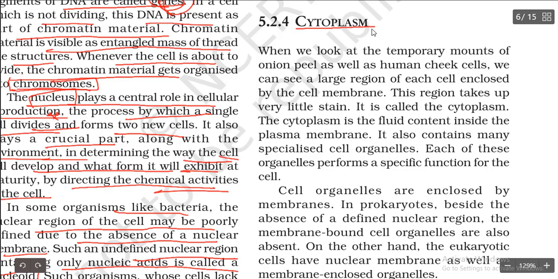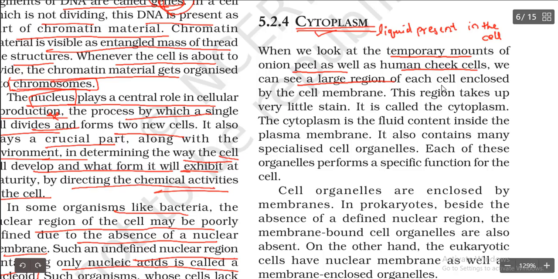So cytoplasm is the liquid present in the cell. Just like we have blood, in the same way the cell has some liquid in it. So that liquid is called what? Cytoplasm. Okay. Here cyto means cell, plasm means liquid. So the liquid which is present in the cell is called what? Cytoplasm.